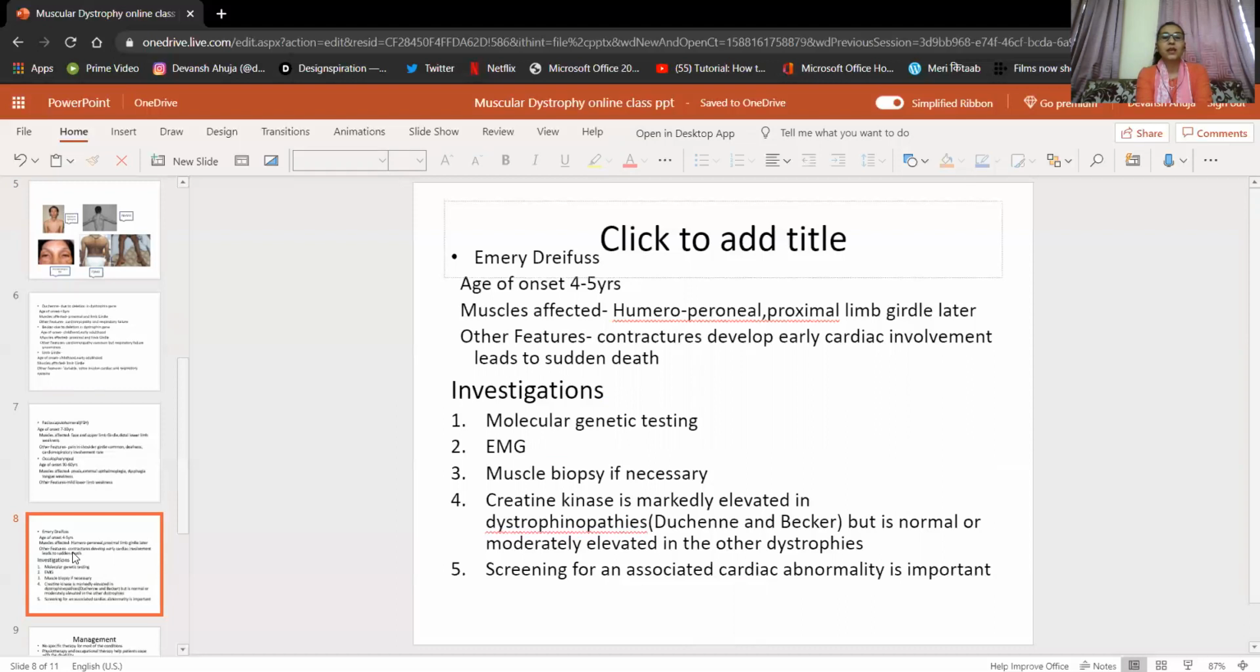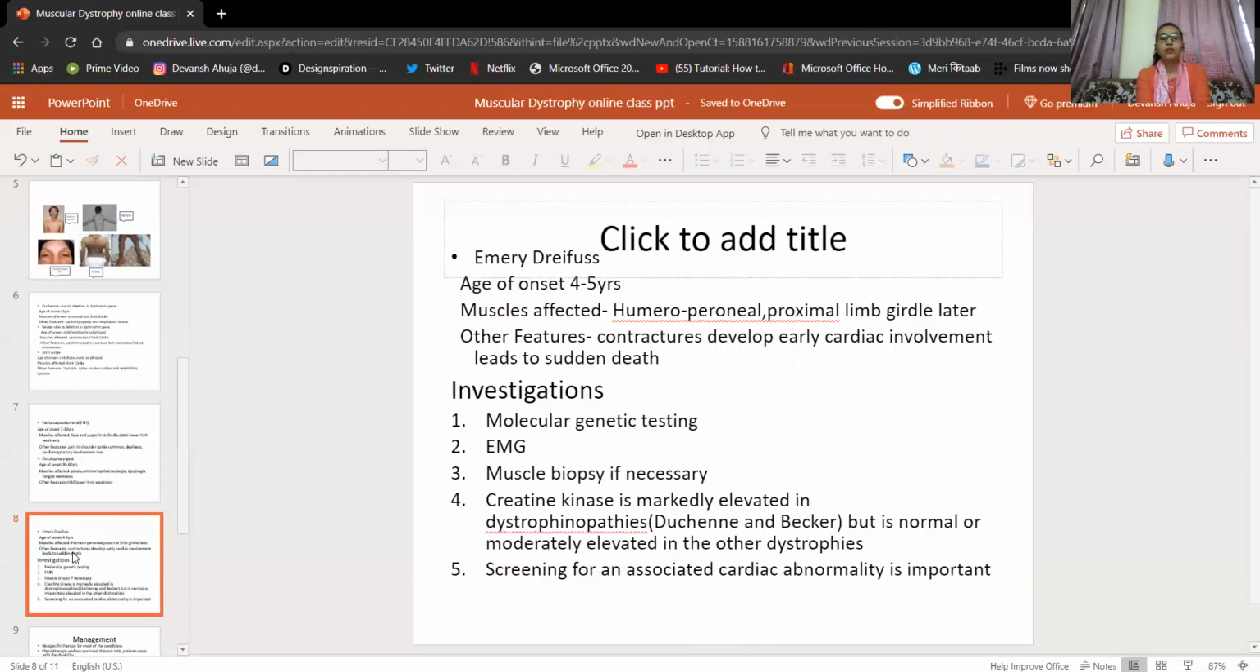Next is EMG, electromyography. With the help of EMG, we can get an idea about the weakness of the muscles, how many muscles are weak. The next investigation is the muscle biopsy, if necessary. If both these tests are not able to give a diagnosis, then a muscle biopsy may be needed.